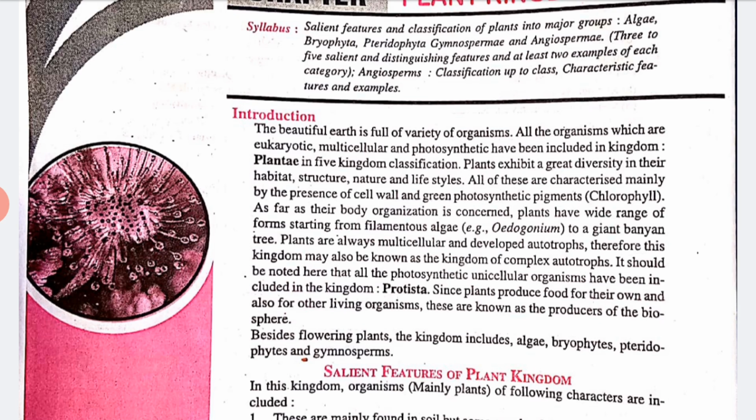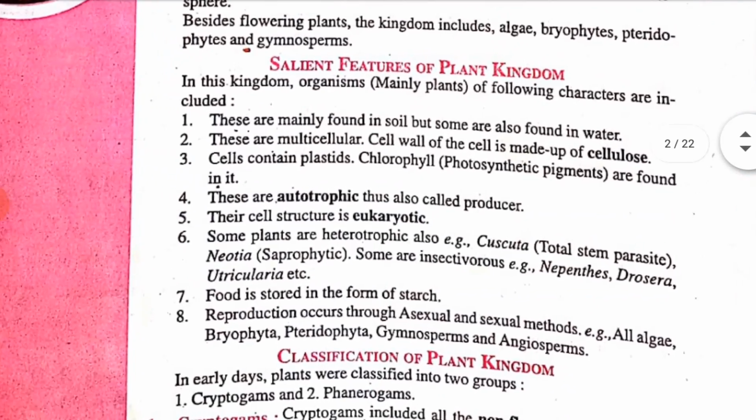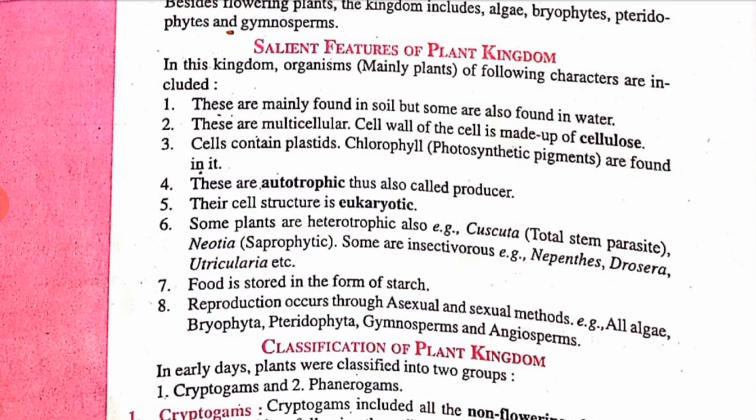Since plants produce food for themselves and also for other living beings, they are known as the producers of the biosphere. So this is all about the plant kingdom. Let's see what the salient features of the plant kingdom are.